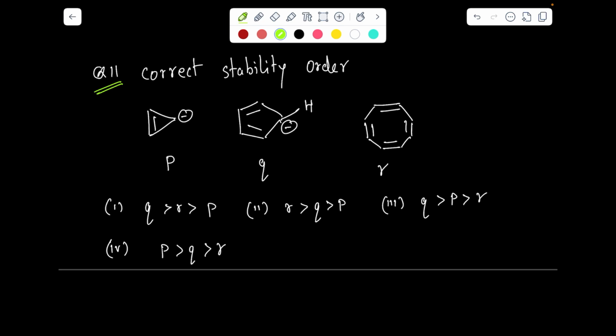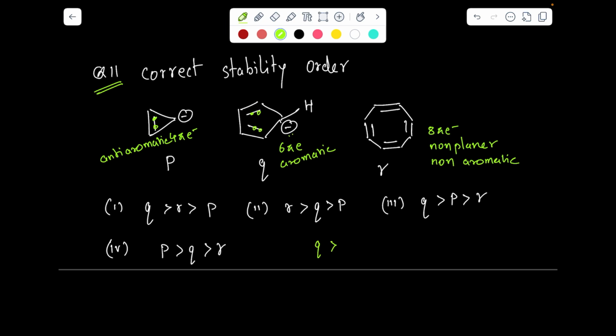So here you can observe that the 2 and minus stands for 2 electrons, means it has 4 pi electrons, and 4 pi electrons is anti-aromatic. It has 6 pi electrons, 2, 4 and minus stands for 2 electrons. 6 pi electrons means it should be aromatic, and it has 8 pi electrons. You can count, but this is an 8-membered ring, so that is non-planar, and that should be non-aromatic. So your stability order: Q is on top, then followed by R and then P.